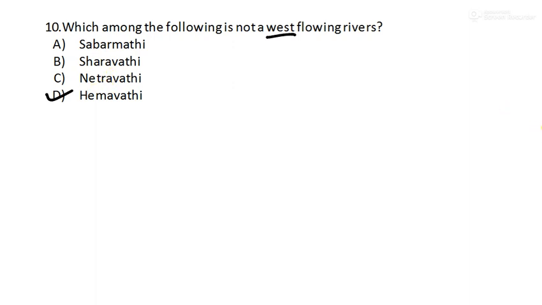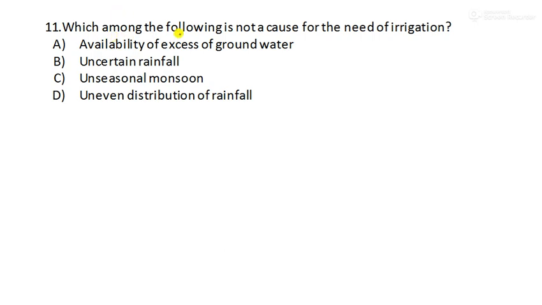Okay, moving to question number 11. Which among the following is not a cause for the need of irrigation? Okay, the irrigation is needed. There must be some cause, because if rainfall is there, we don't need irrigation, right? So which of the following is not a cause? Availability of excess of groundwater, uncertain rainfall, unseasonal monsoon, uneven distribution of rainfall. So these three are the reasons. Okay, because of them we need irrigation, but this is not a valid reason. Availability of excess of groundwater. Okay, this is the answer.